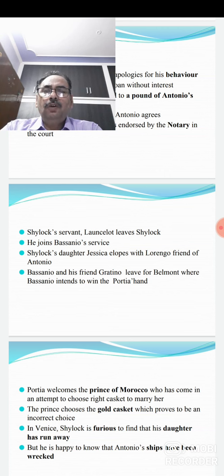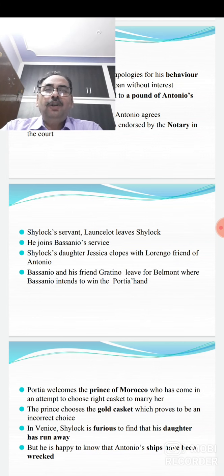And who is Lorenzo? Lorenzo is the friend of Antonio. So, Shylock's daughter, Jessica, has run away with one of the friends of Antonio, whose name was Lorenzo. So, Shylock's servant also leaves him as well as his daughter.